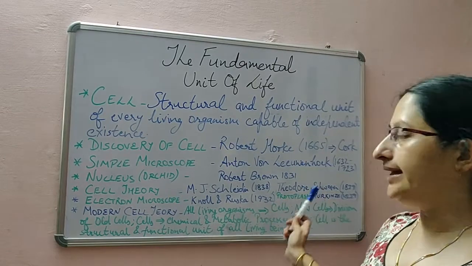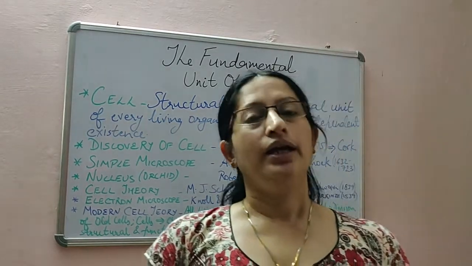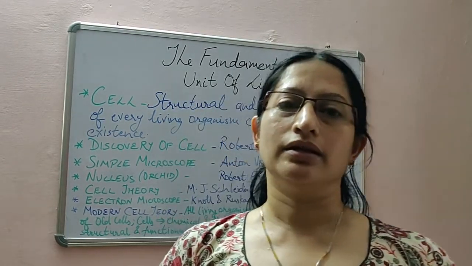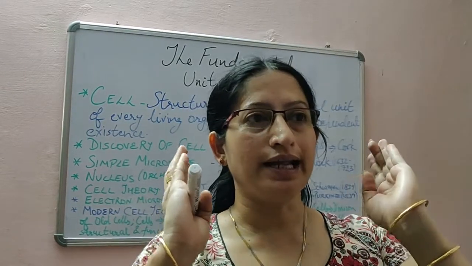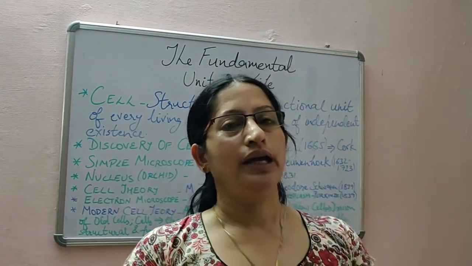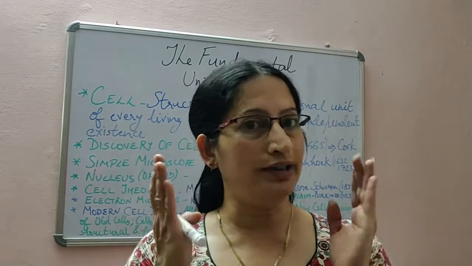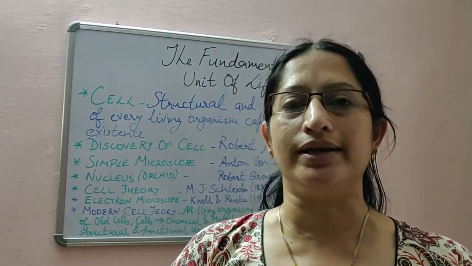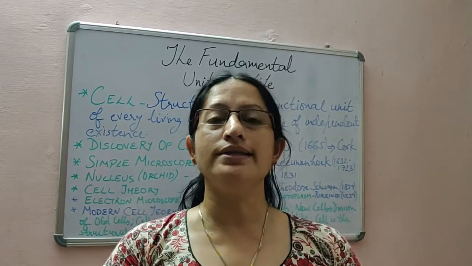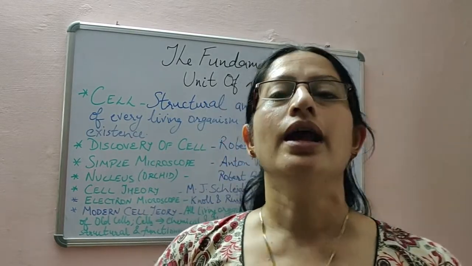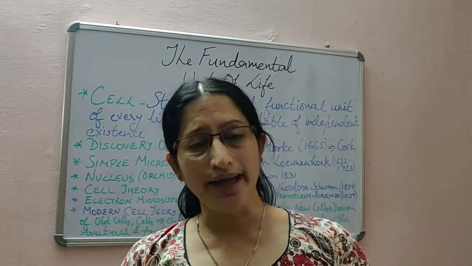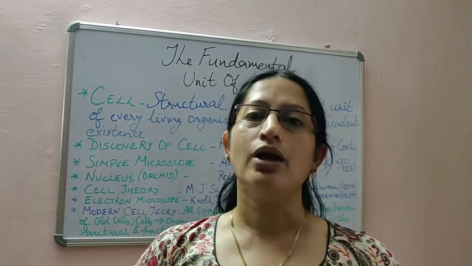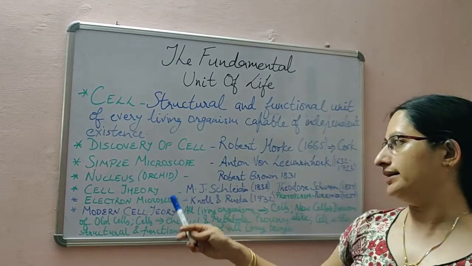Robert Brown in 1831, he discovered nucleus, which is like the brain of our body. It determines all the functions of the body. It is the control center. Same way, the nucleus is the control center of a cell, and it was discovered by Robert Brown, and that he discovered in the root cells of the orchid plant.